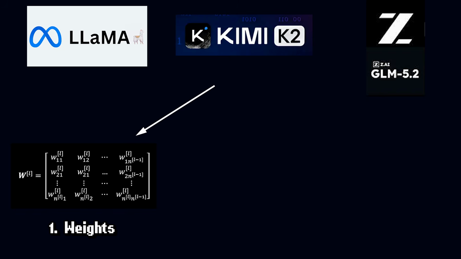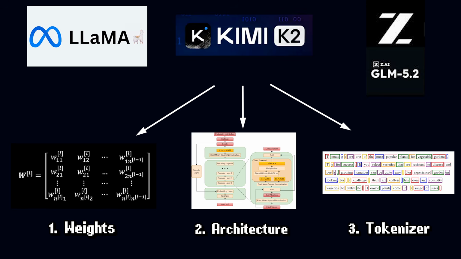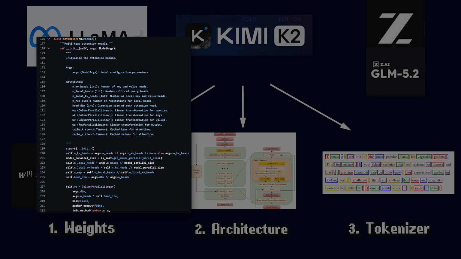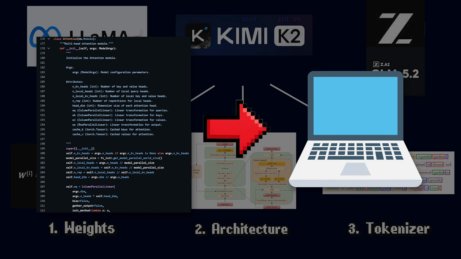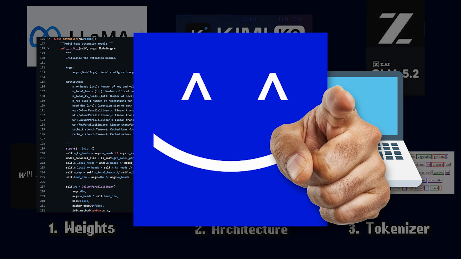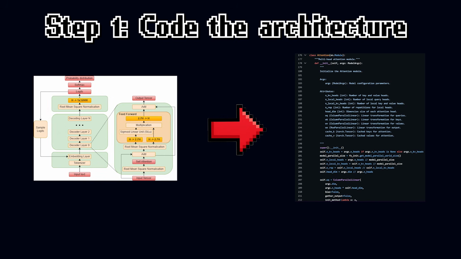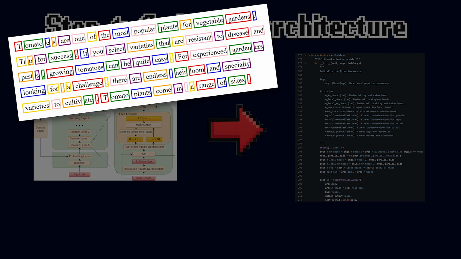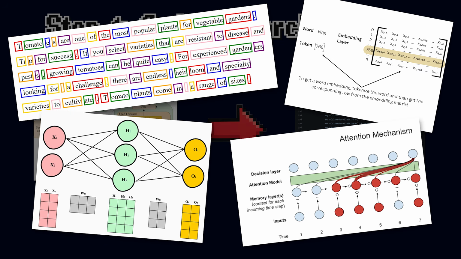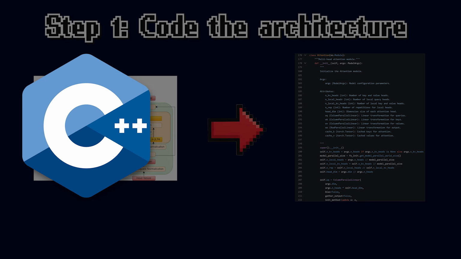When companies drop an open source model like Llama, you only get the model weights, an architecture file, and a tokenizer. They don't give you the code that actually runs these models efficiently on your machine. That's what you will build. This includes translating the model's architecture into code, that is tokenization, embedding, forward passes, attention layer, etc. Typically using C++, Rust, or CUDA.